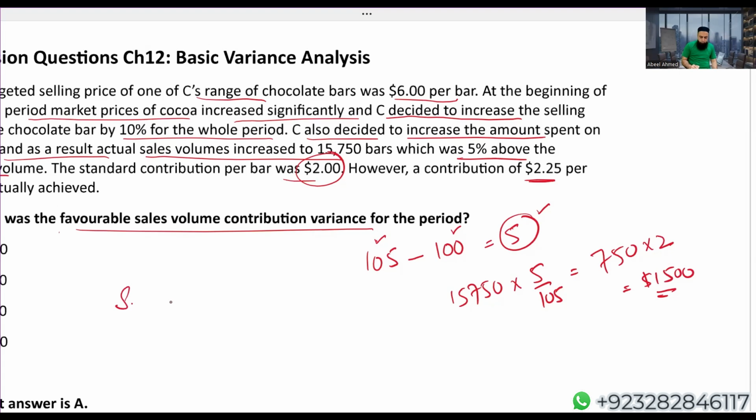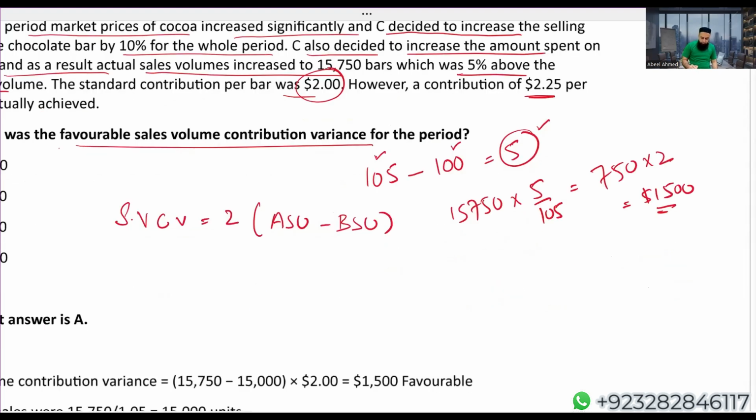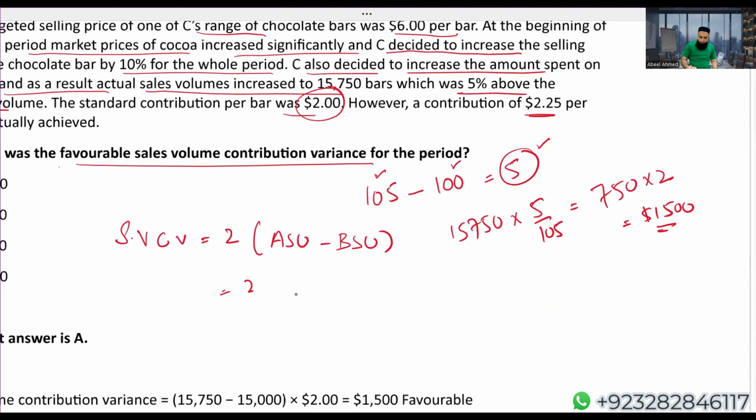Now let's do it in another way, using a formula. Sales volume contribution variance is equal to standard contribution per unit, which is 2, times actual sales units minus budgeted sales units. Actual sales units we have been given, which is 15,750. We know that actual is 5% more than the budget. It means if actual is 105, then budget is 100. So 15,750 multiplied by 100 divided by 105 will give us the budgeted units. I'm getting 15,000.